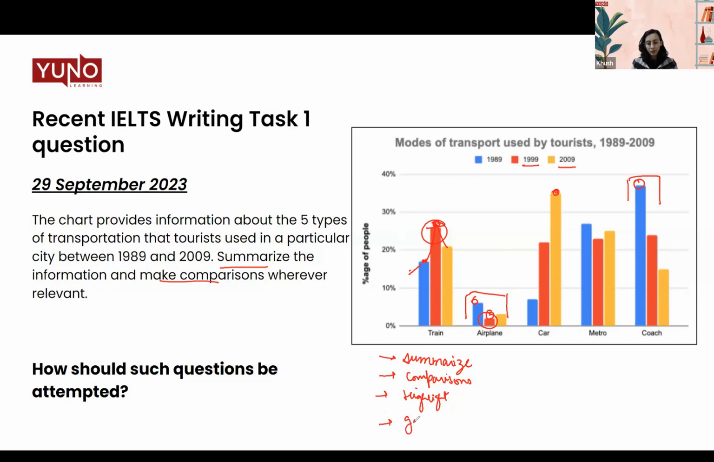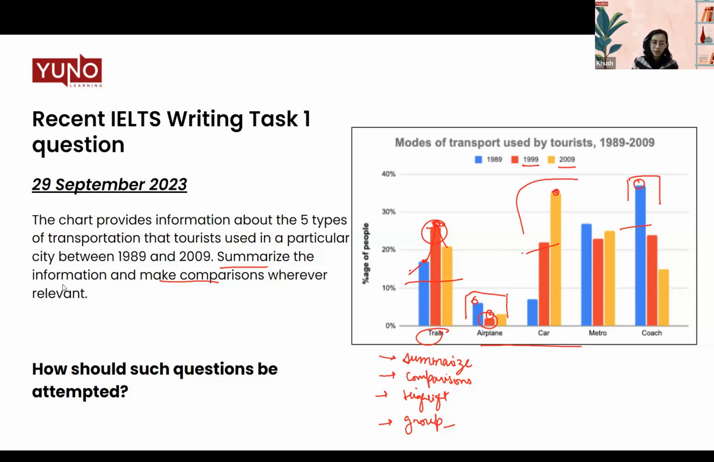Last but not the least, group the information. Now, what do I mean by this? When we're going to write about this, there are 5 categories. So how am I going to split the data into my given structures, what I'm going to write in the overview, what I'm going to write in body paragraph 1 and then body paragraph 2. So you group the similar categories together. For example, the higher categories like car or coach can be grouped together, and then you can go ahead and write about train and airplane, which are the lower categories, in the next body paragraph and combine it with metro. That is how you group your data. That is completely subjective to your choice. But if you see a pattern forming somewhere, then you can group those 2 things together and the rest of them in the next body paragraph.